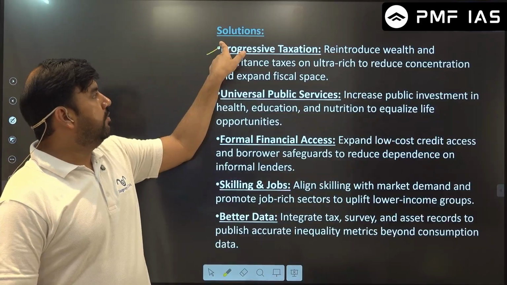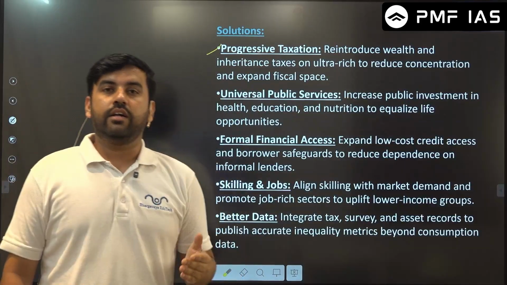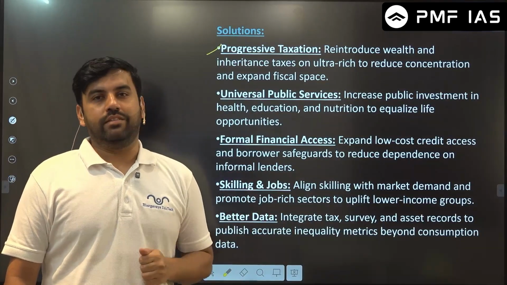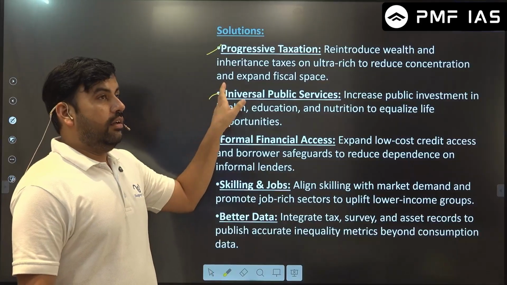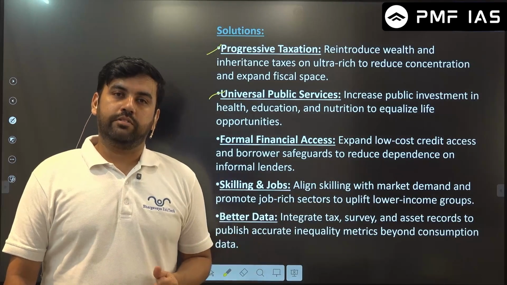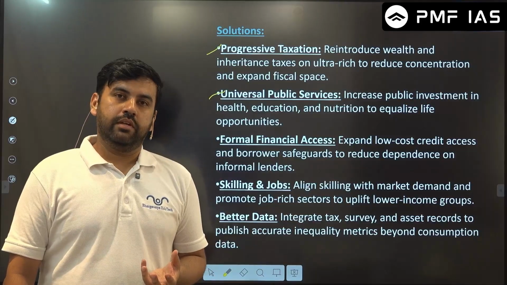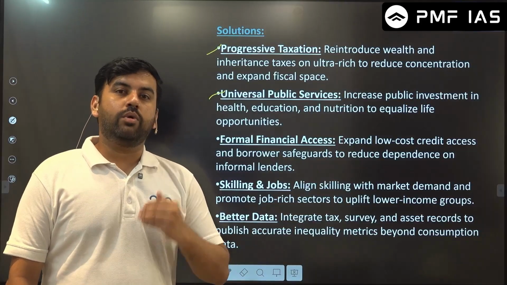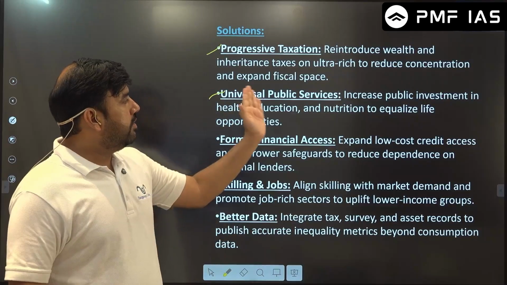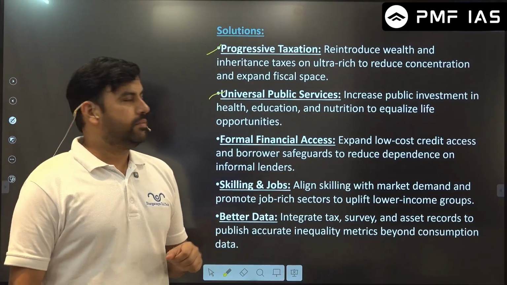Solutions. Progressive taxation. The ultra rich should be taxed properly. In India, unfortunately, the ultra rich are not income taxed because they do not show their income in terms of taxation. The billionaires in India, their salaries are close to those of service class people. Why? Because most of their income is in equities and shares, and holding equities and shares does not amount to income tax. Unfortunate. Universal public services, most services should be universal instead of targeted at beneficiaries.